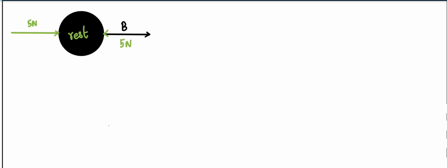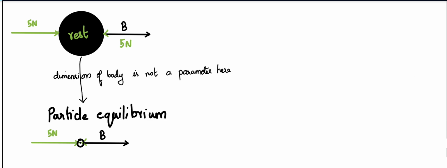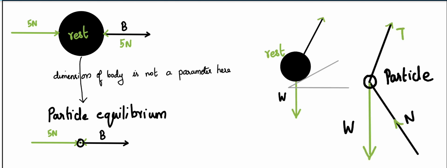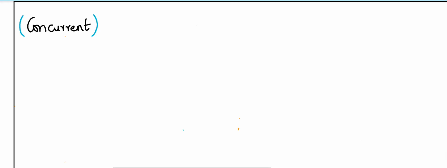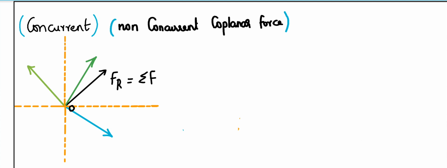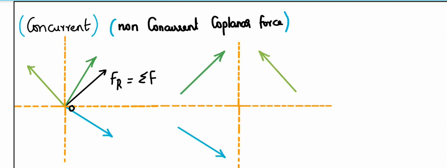So these are the cases we have just described in the previous chapters, where we don't consider dimensions of the parameters, dimension is a parameter, so we can consider it as a particle. You can see here the forces are concurrent here, so I can state this and I can use this manipulation. So whenever I come up with concurrent forces, it's easy to find the resultant, that is Fr is the summation of F.